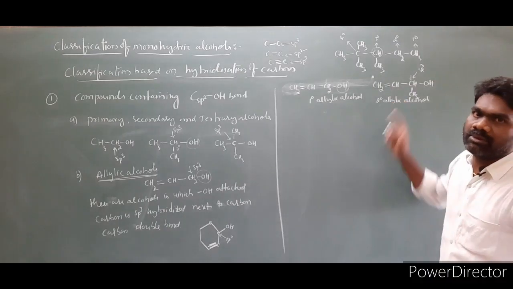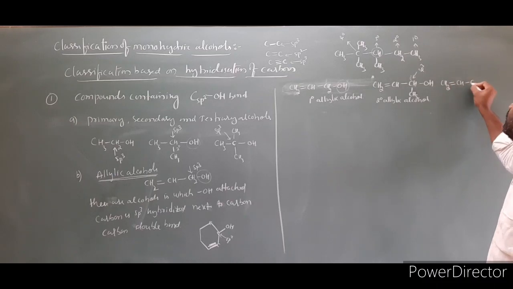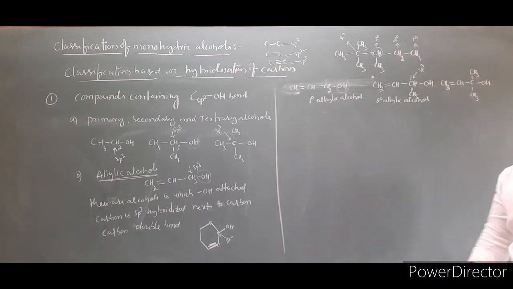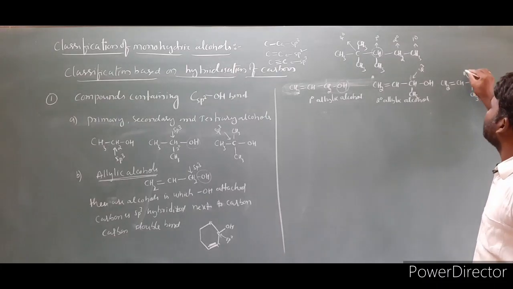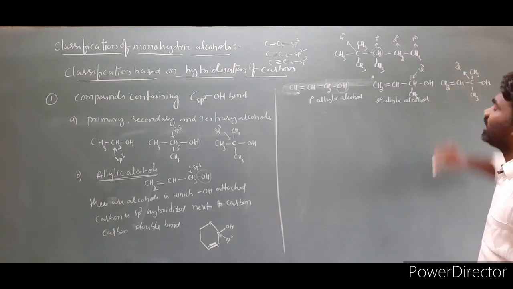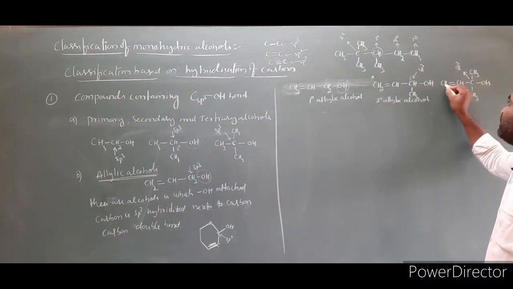And tertiary: CH3, CH2 double bond, C(CH3)2OH. If you look at this molecule, what is the hybridization of the OH attached carbon? This carbon is sp3 hybridized, clear? That carbon is next to a carbon-carbon double bond.